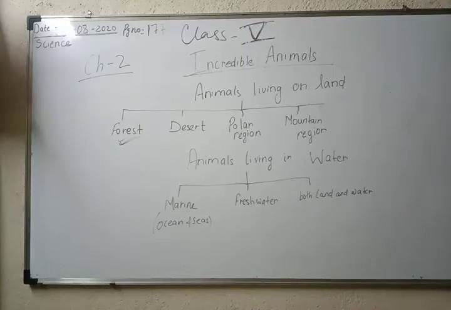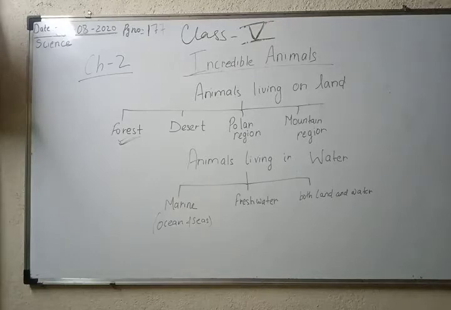First, deserts have extreme temperatures and receive very little rainfall. The days are very hot and the nights are very cold. Only thorny plants grow here, and there is a scarcity of food for animals. So the animals surviving in these extreme conditions have developed a variety of adaptations. The most common animal found in the desert is the camel.